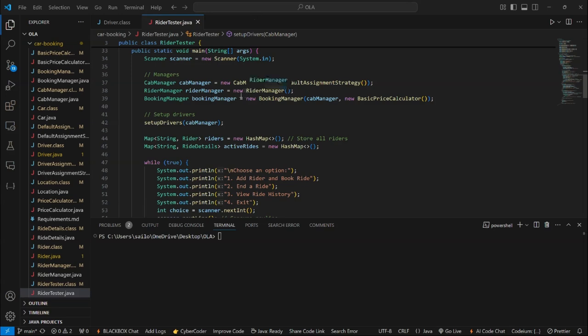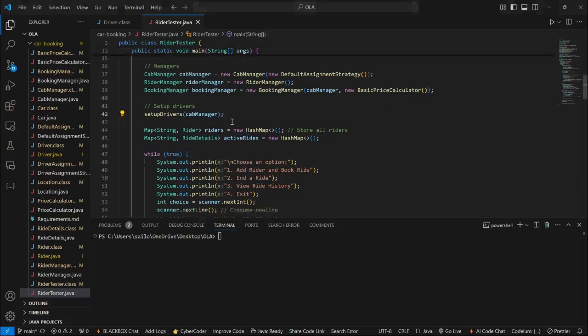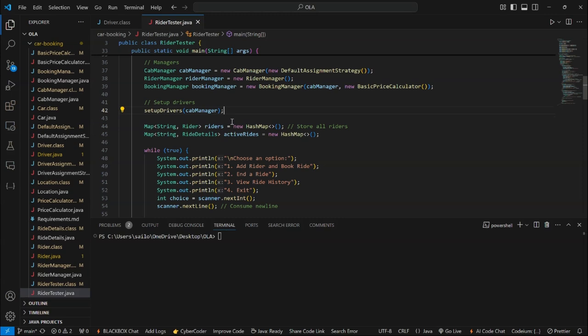When it comes to the cab manager, it consists of various implementations such as the default assignment strategy and allocation of cabs to our available riders. In the rider manager, we are giving the riders their locations and names, and other details. The booking manager helps us in calculating or terminating our rides and handling them. And of course, we are considering the riders which we have taken statically in the previous setup riders method.